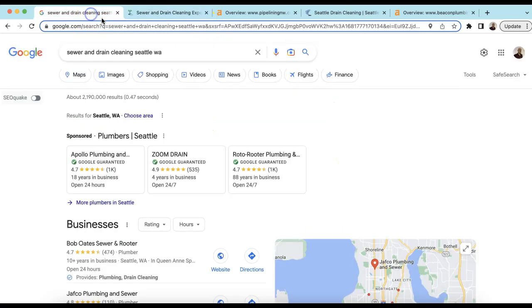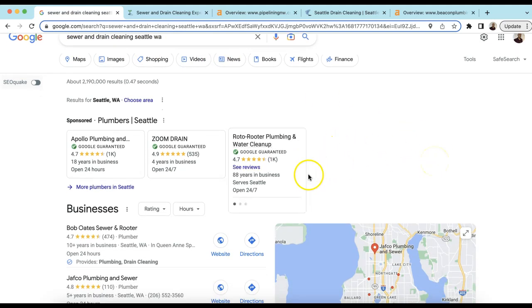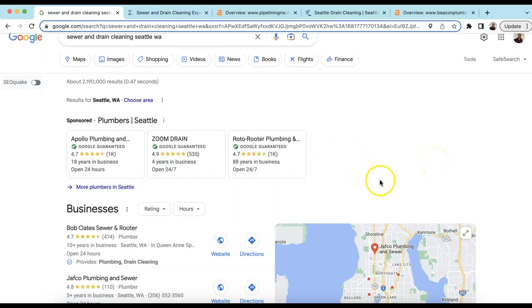But let's look at Google for a common keyword. If I was looking for your services, I might type this in as a consumer: sewer and drain cleaning, Seattle, Washington. Here's what typically comes up. Ads come up here. This is a good investment if you haven't done this already, and that's something that we could do as well, to optimize Google Ads to be right in the face of the consumers.